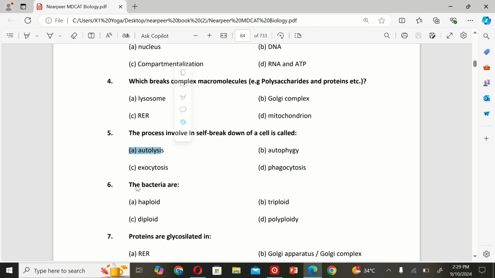The next MCQ is, the bacteria are A. haploid, B. triploid, C. diploid, and D. polyploid. So the correct option is A, haploid.